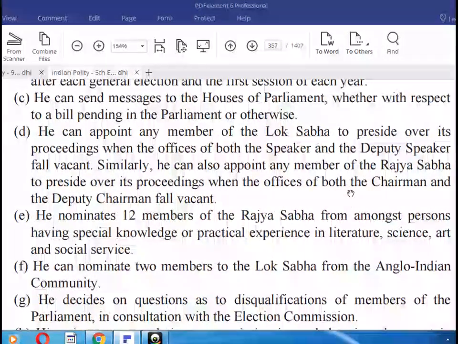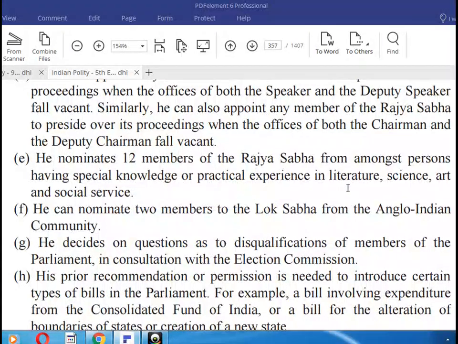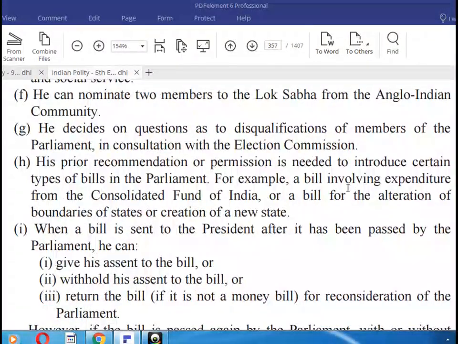He can appoint any member of the Lok Sabha to preside over its proceedings when the offices of both the Speaker and Deputy Speaker fall vacant, and similarly he can appoint any member of the Rajya Sabha to preside over the proceedings when the offices of both the Chairman and the Deputy Chairman fall vacant. He nominates 12 members of the Rajya Sabha from amongst persons having special knowledge and practical experience in literature, science, art and social service. He can nominate two members of the Lok Sabha from the Anglo-Indian community. He decides questions as to disqualifications of members of the Parliament, in consultation with the Election Commission.